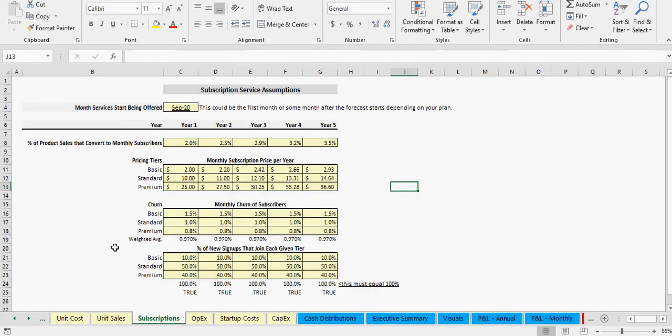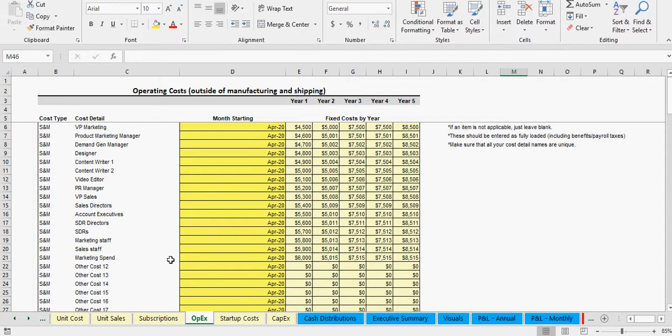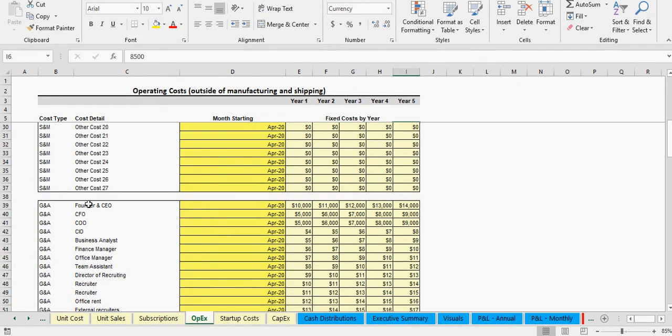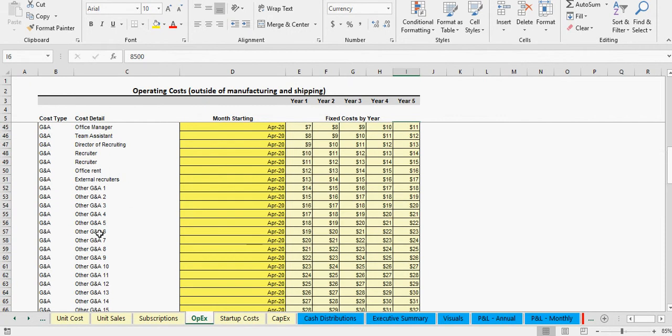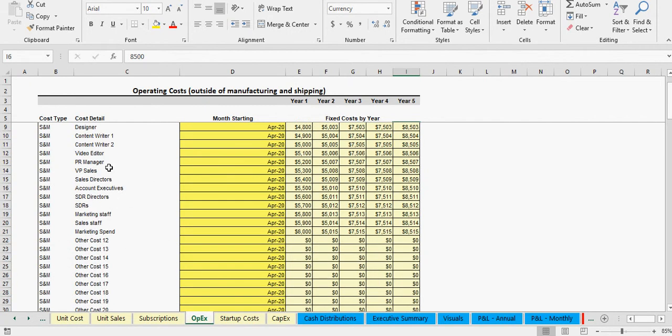The next part of this is operating expense. So this is really standard. I do this in pretty much all the models. And this is just, you've got operating expenses. So you've got sales and marketing. You could pick the month that the expense starts, and then the monthly amount of that expense, which can change each year. You've got G&A, general administrative, R&D, and this sales and marketing is actually going to help us, because we're going to do advanced metrics.